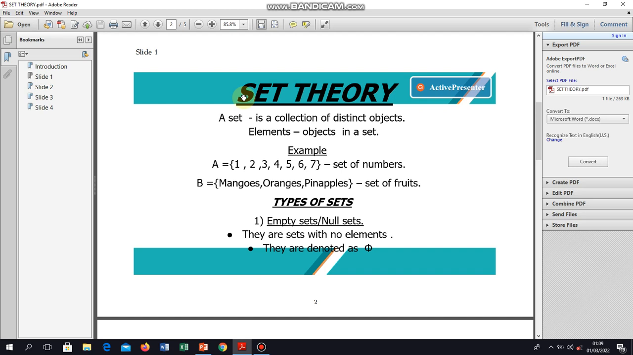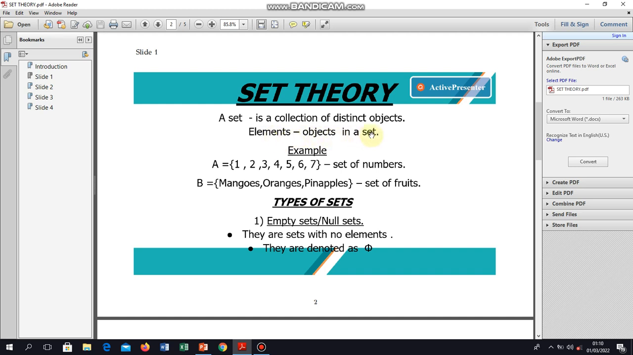Today we are going to learn about set theory, and under this subtopic of sets, of course it is the introduction part. I would like just to give a definition to some terms for you to understand. Without wasting time, I'll define what a set is. A set is a collection of distinct objects. I've simplified the definition. And now when we move to elements, these are the objects in a set.